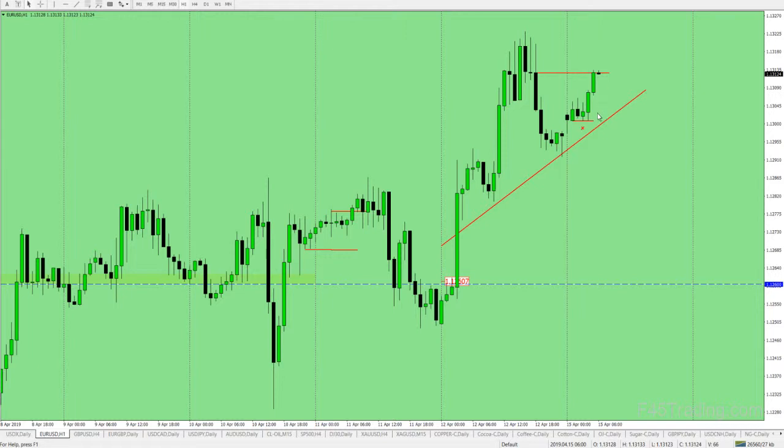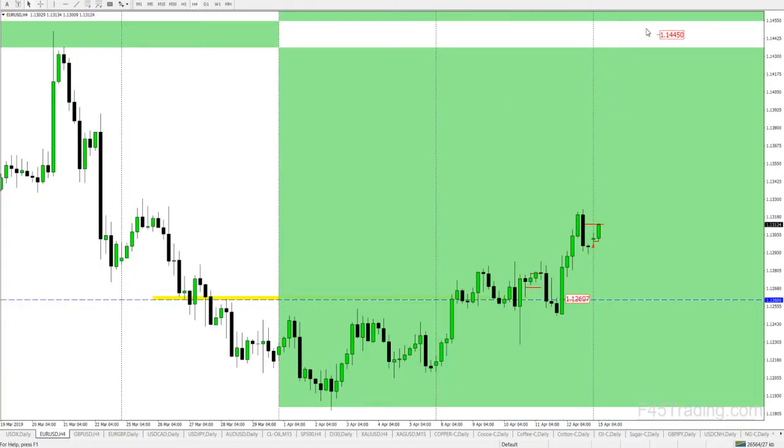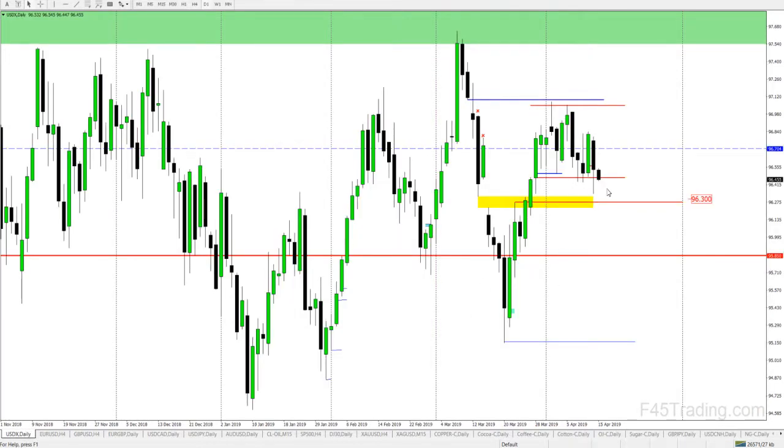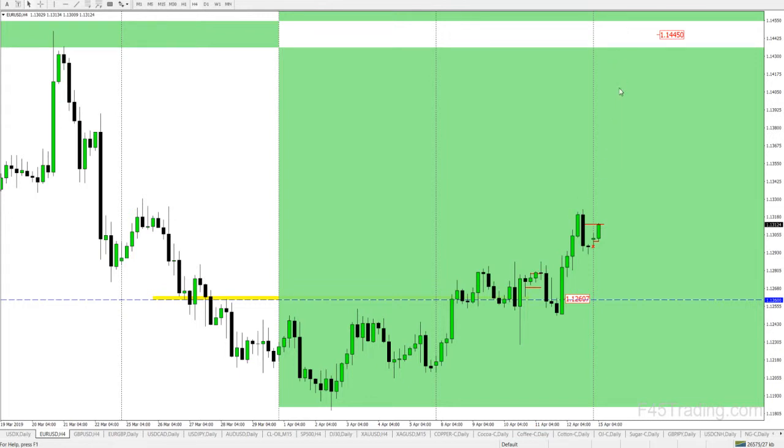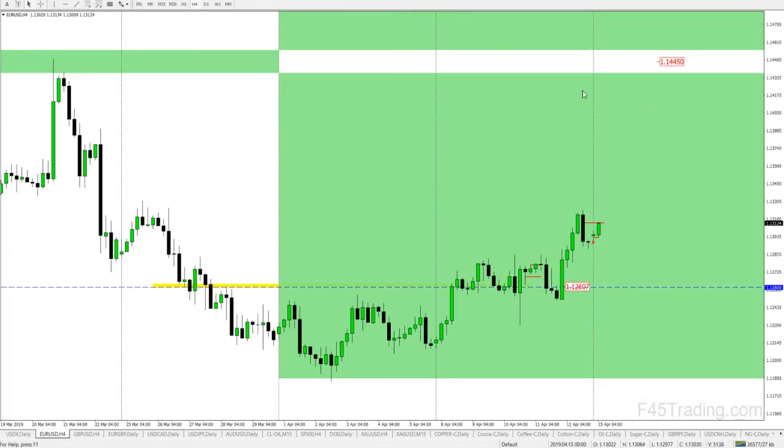I do want to see them come back down, sort of retouch off of this trend line here, basically gather up some positions, and then I want to see them start making a big push higher. So that's what I'm looking for on the euro for this week, continued bullishness. But again, if we see the US dollar starting to come down here and failing to get lower, the chances of this getting too high and breaking out aren't necessarily very optimal.